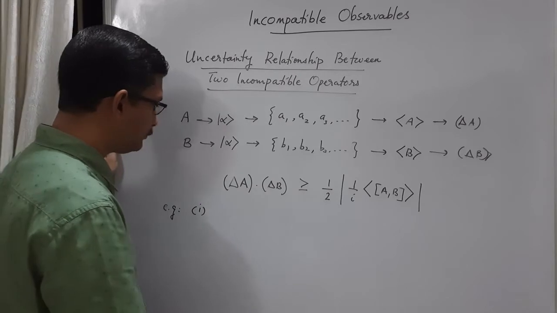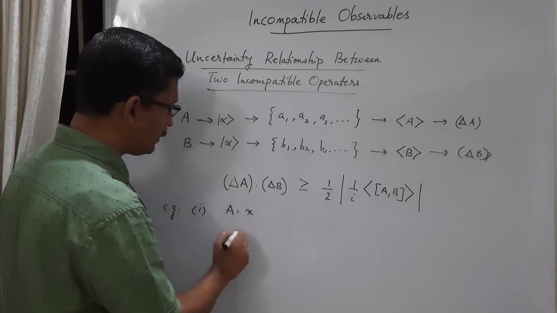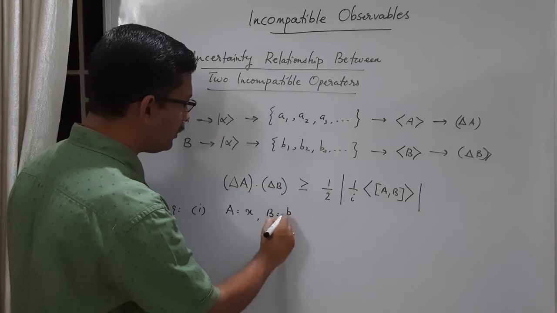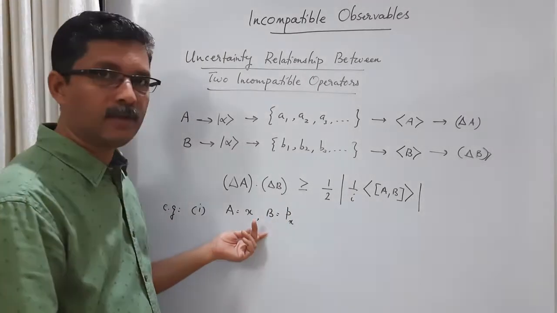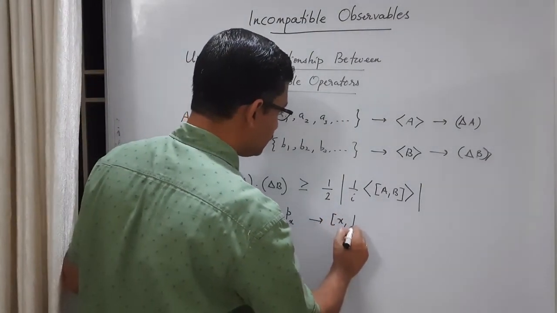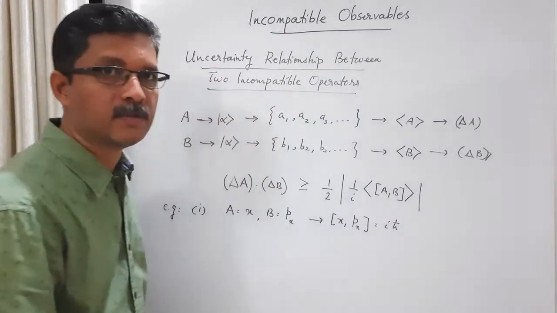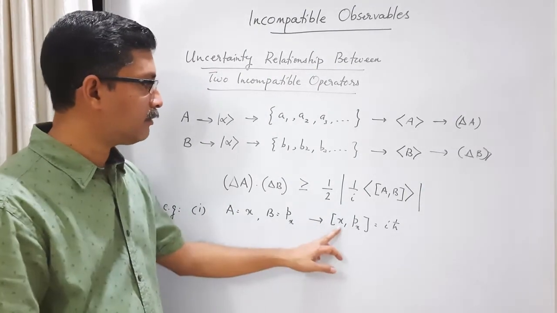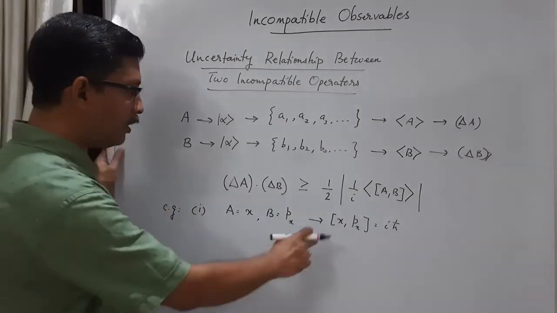Consider A as position x, position along the x-axis, and B as the momentum component along the x-axis. Okay. These are two non-commuting operators, and the commutation relation between them is [x, px] = i h cross. This is the commutation relation between position and momentum along the same direction. Position along a particular direction and momentum along the same direction. So they are non-commuting operators.